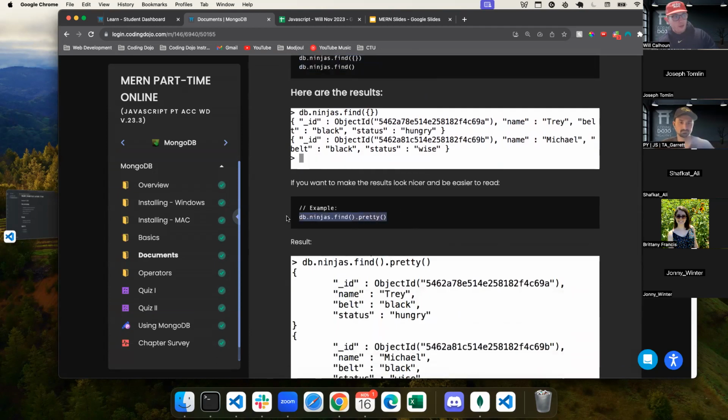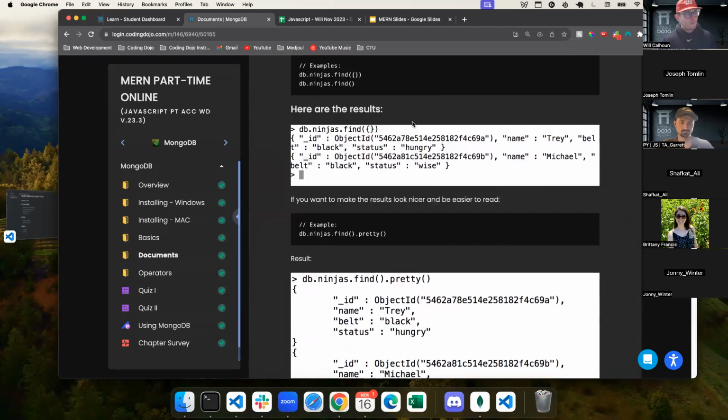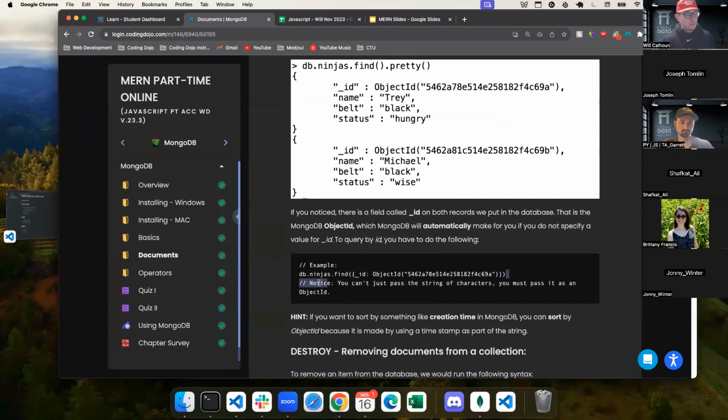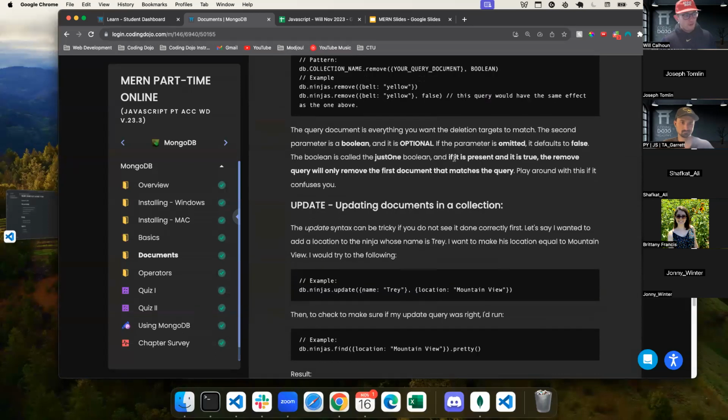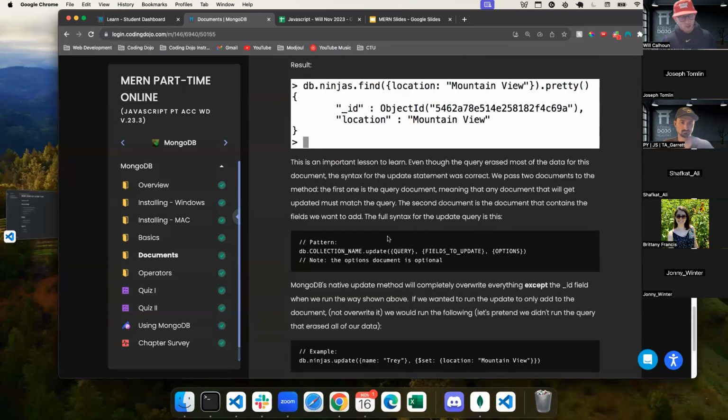I would say that this is a great thing to learn in the future, or if you're bored over this break, feel free to dive in and learn that. It's not inherently necessary because we're actually going to use something called Mongoose that is going to fix a lot of this stuff and make it much, much easier for us. So if you find yourself getting confused here, that's okay. We're not really going to be dealing with that. But you can follow along and see the different aspects of updating and deleting, destroying is what it'll be called.